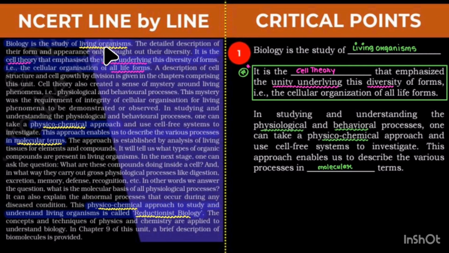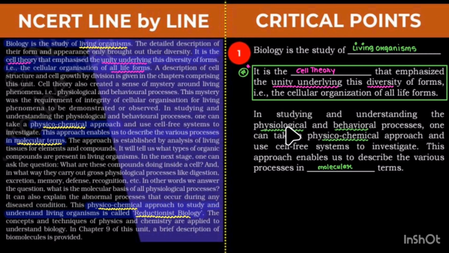Biology is the study of living organisms, right? It is a cell theory that emphasizes the unity underlying this diversity of forms and the cellular organization of all life forms, as you can see. Biology is the study of living organisms. It is a cell theory that emphasizes the unity underlying this diversity of forms, right?